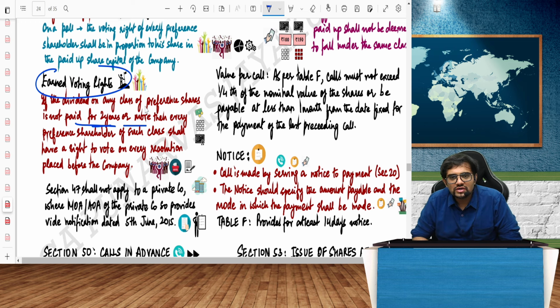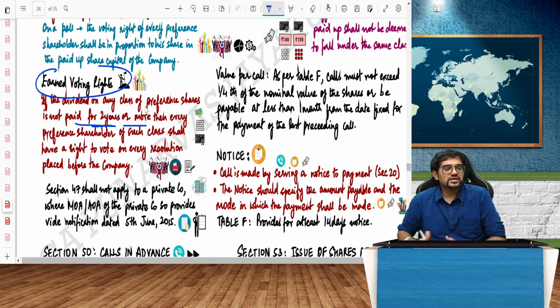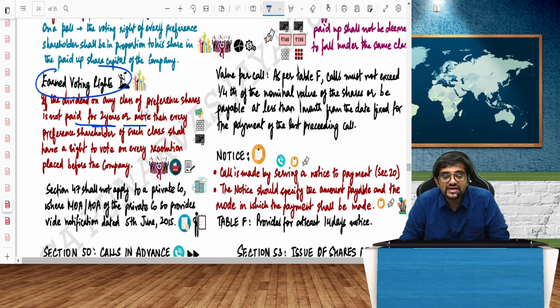But preference shareholders will get the voting rights of equity shareholders if it's a cumulative preference share issued and the dividend is not paid for 2 years or more.